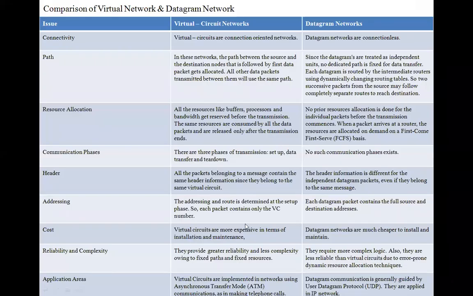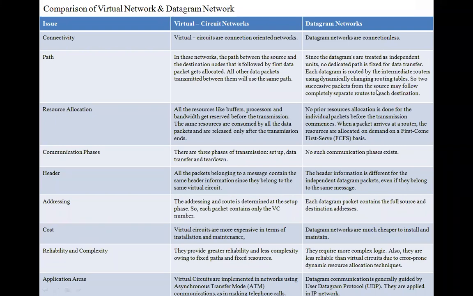Now, the difference between virtual circuit and datagram network. Some parameters are given. Connectivity: virtual circuit is connection oriented, datagram is connectionless. Path: only one dedicated path is there for virtual circuit.